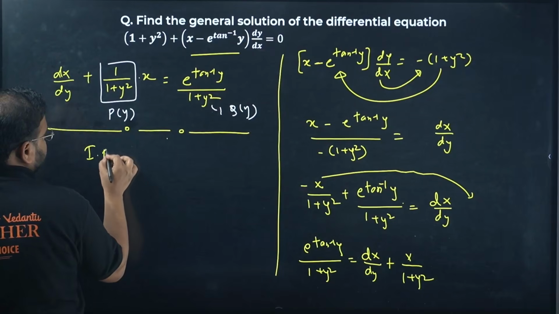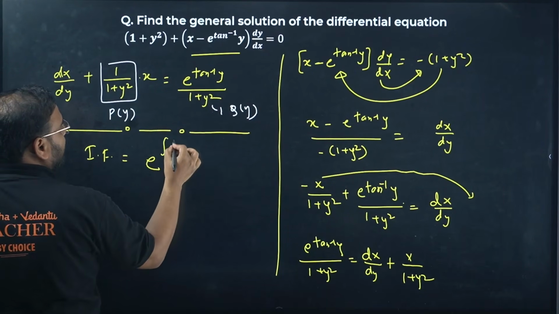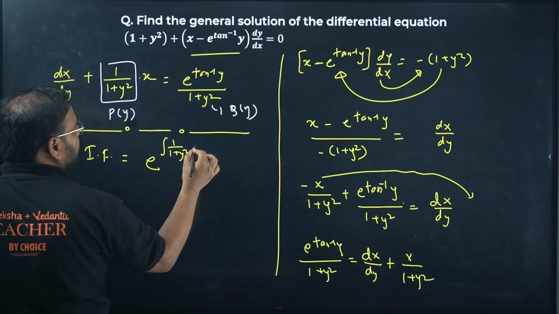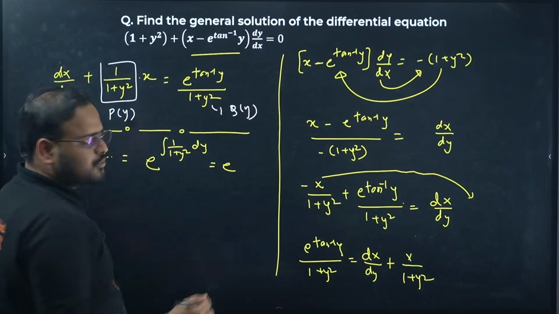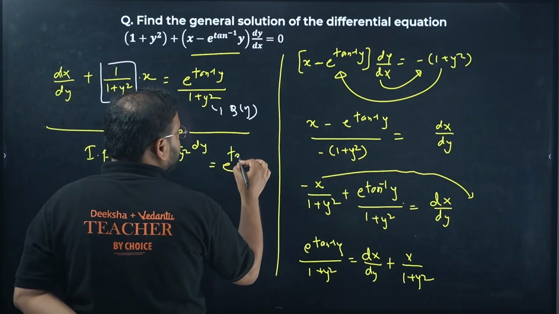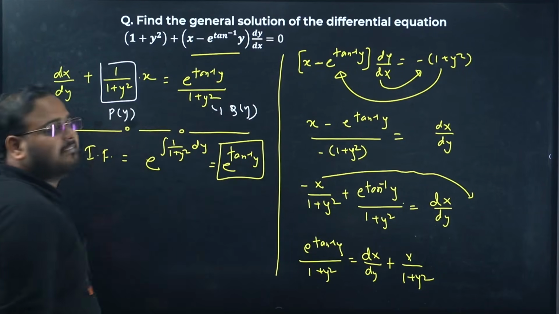Integrating factor. So e power this function Py, which means 1 upon 1 plus y square, and of course dy. So e power, what is this equation? Tan inverse. So e power tan inverse of y. This is the value of the integrating factor.